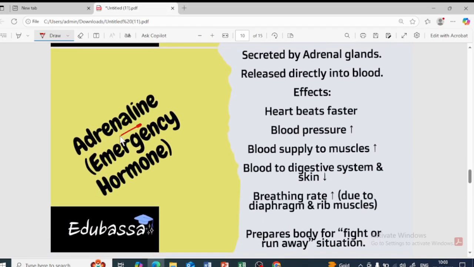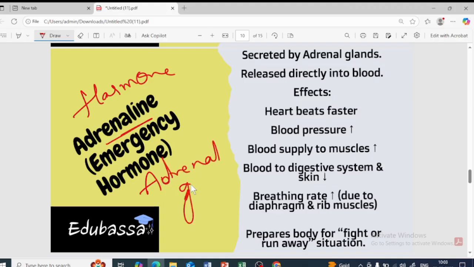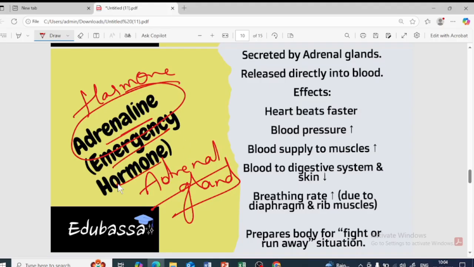Next is adrenaline, which is a hormone. Adrenaline is a hormone produced by the adrenal gland. Which gland? Adrenal gland. So this adrenal gland produces which hormone? Adrenaline hormone, which is also called the emergency hormone. We have already discussed this hormone. Do you remember? Yes, while I told you the example, during an emergency situation, when you have to fight or you have to run. During that situation, what happens? The adrenal gland produces the adrenaline hormone.